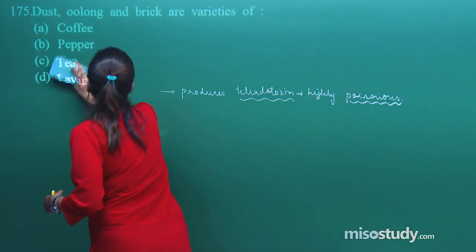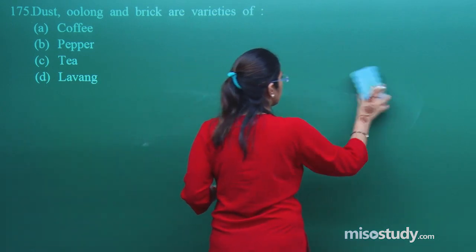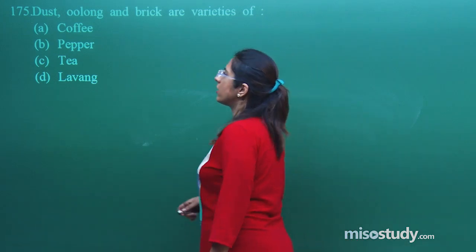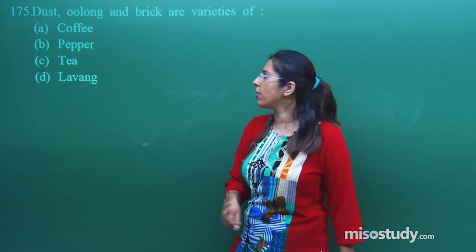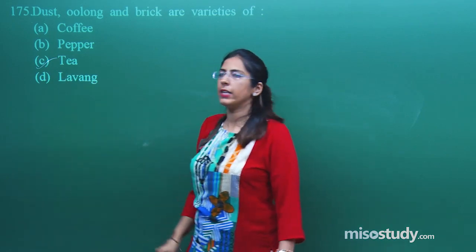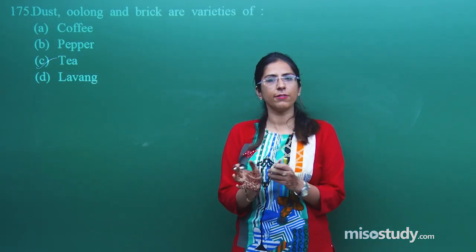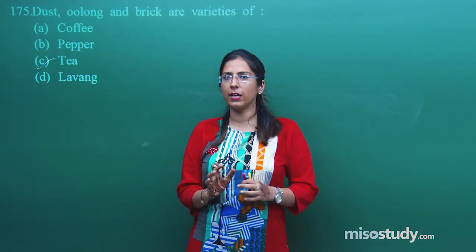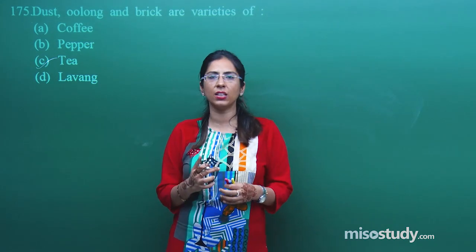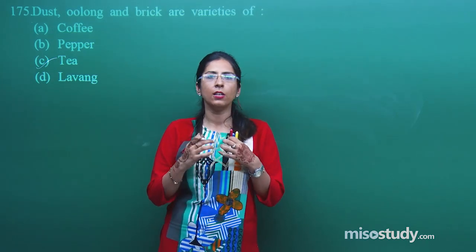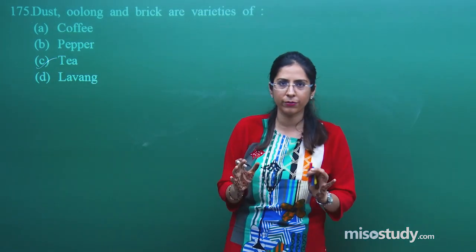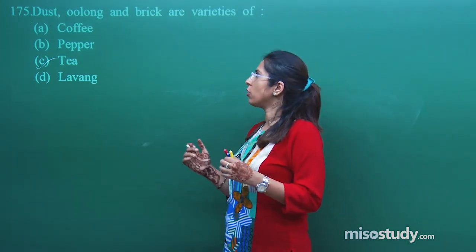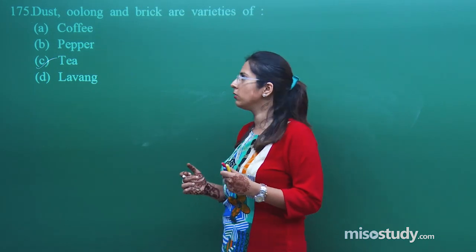So read this question by the time that we prepare this board for you. Dust, oolong and the brick are the varieties of. So these are the varieties of tea, right? Tea is a very famous beverage of our country. The various varieties differ from one another in the process; the whole processing is completely different. So that is the way we give them a specific name, right? This is also a direct question, 175.